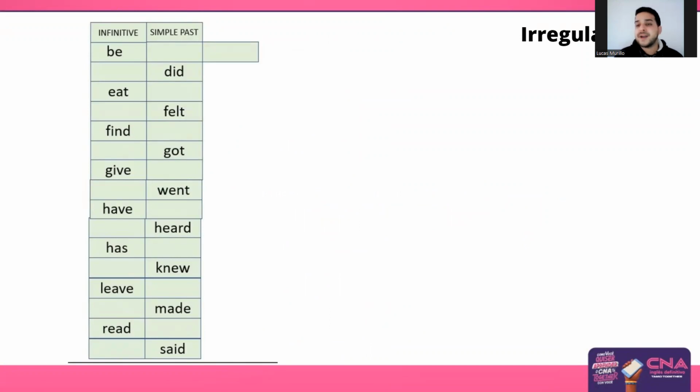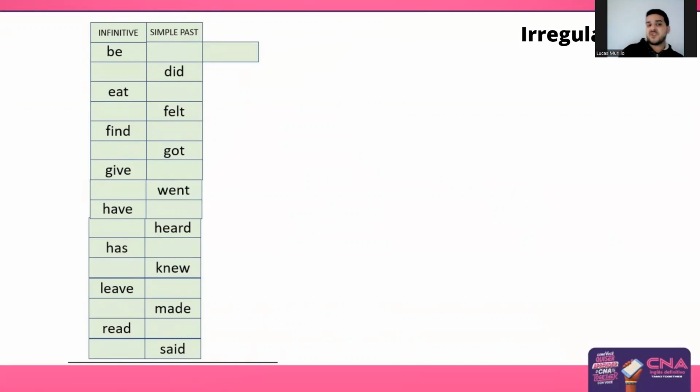They have no pattern, so there's no way for us to study them by pattern. We have to memorize them, right? Because they can be the same, they might change, they may be written in the same form but the pronunciation is another one. They may not change, right? So that's why we call it irregular. The past of the verb be is was, were.